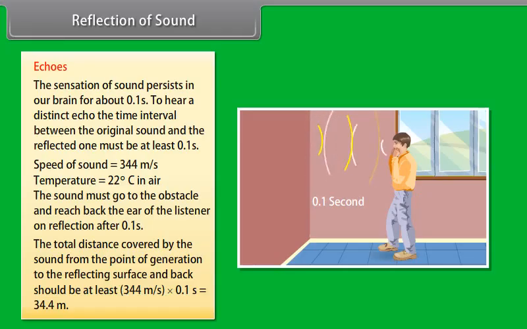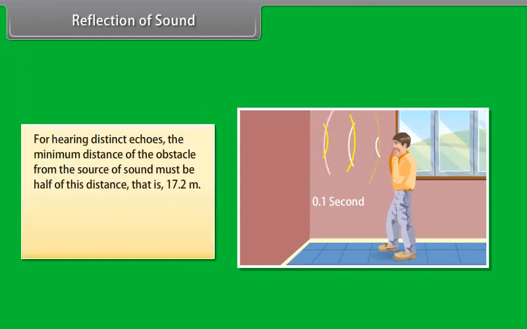22 degrees Celsius in air, the sound must go back to the obstacle and reach back the ear of the listener on reflection after 0.1 second. Hence, the total distance covered by the sound from the point of generation to the reflecting surface and back should be at least 344 meters per second × 0.1 second = 34.4 meters.